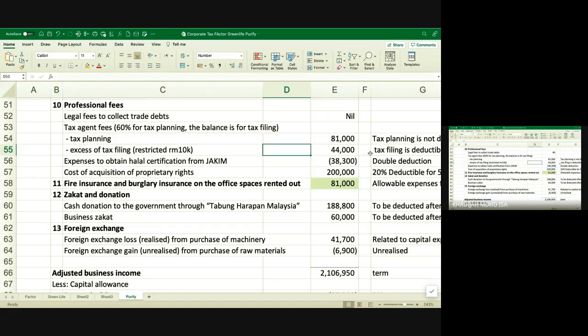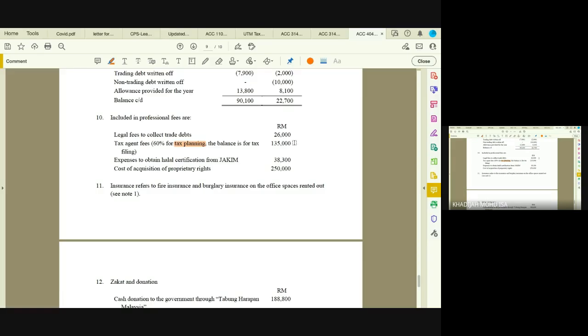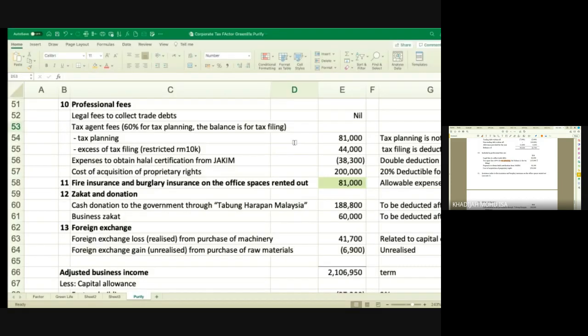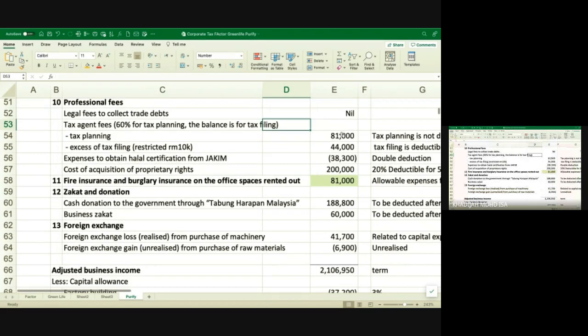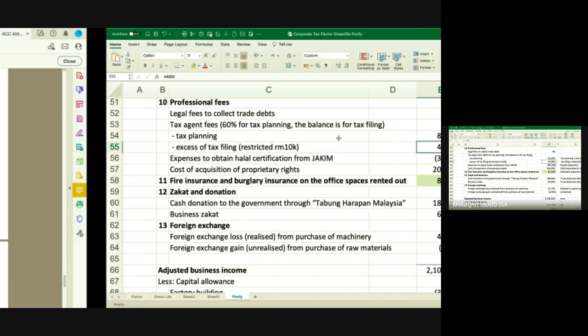From that 135,000, you have to compute what is the 60% and what is the 40%. The 60% for tax planning, everything is added back because that is not allowed. But the tax filing, 40%, you can only allow 10,000 ringgit. Anything above or excess has to be added back. So that's why you have your adjustment in such a way, 81,000 and 44,000.